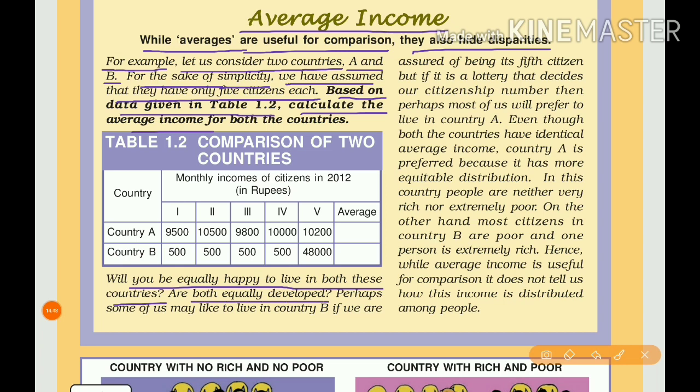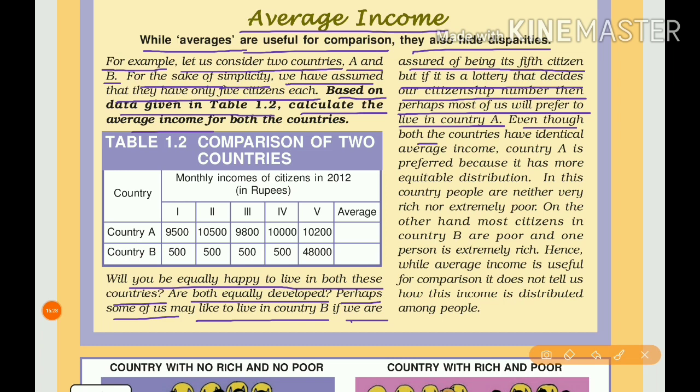According to per capita income, both are equally developed, since the average income is 10,000. Perhaps some of us may like to live in country B if we are assured of being its 5th citizen. But if a lottery decides our citizenship number, then most of us will prefer to live in country A. If we become the 5th person of country B, yes, obviously we choose country B. Otherwise we prefer country A.